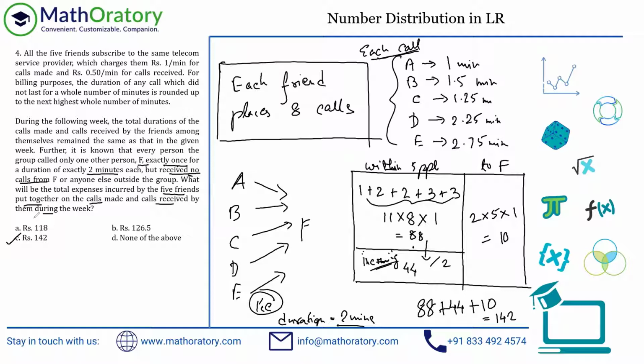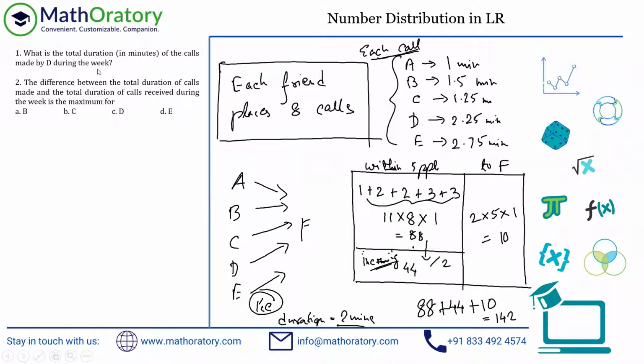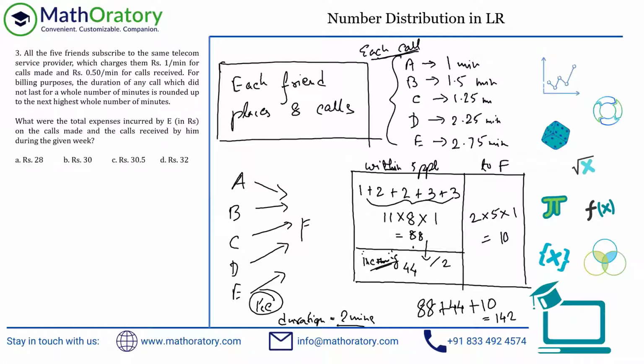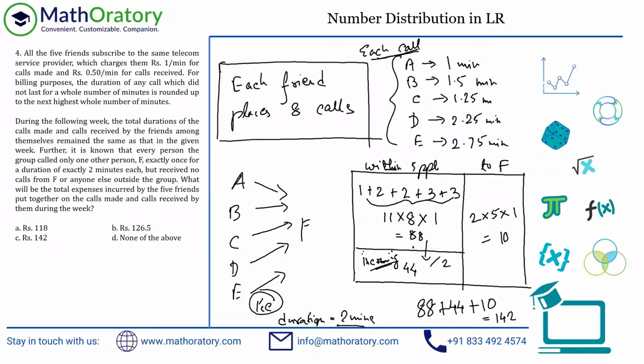Hopefully this was understood, and hopefully the entire set was understood. It's a nice set. I mean, this type does appear in CAT. You don't have very direct questions. You have a couple of direct questions out here, but not too many. So once you figure out the initial premise, the first 2 questions that we had were pretty direct in nature. But then you have additional information for the third one, additional information for the fourth one.